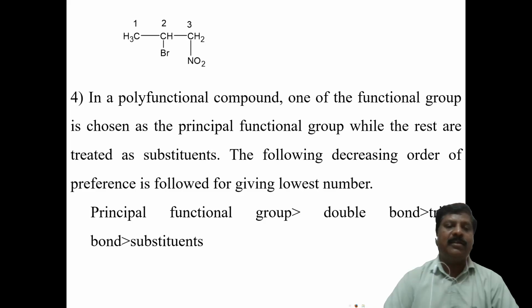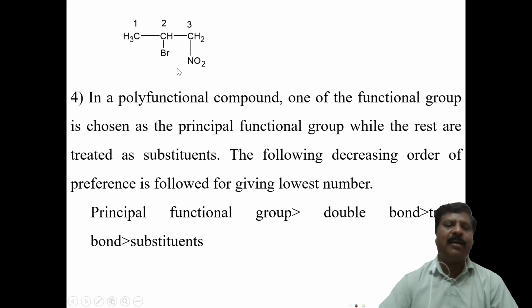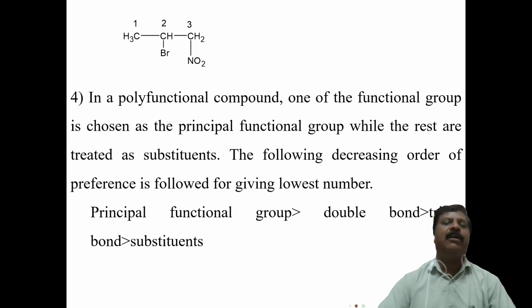You have to arrange the substituent groups, bromo and nitro, in alphabetical order. For that, bromo comes first.